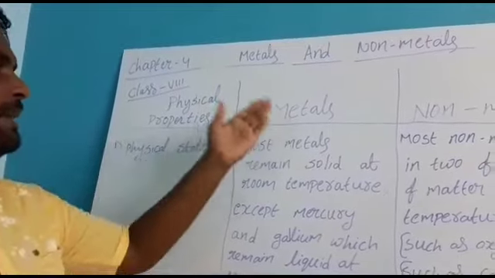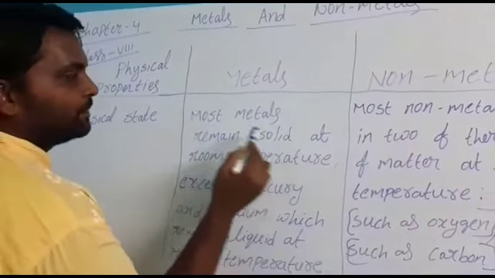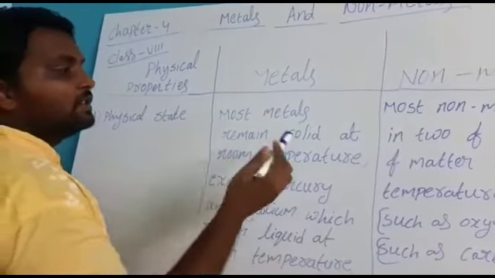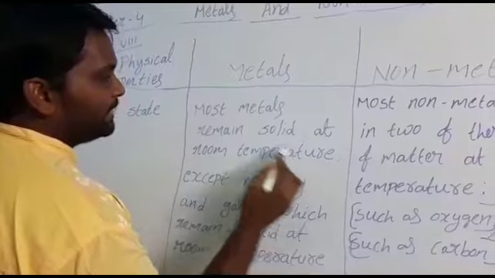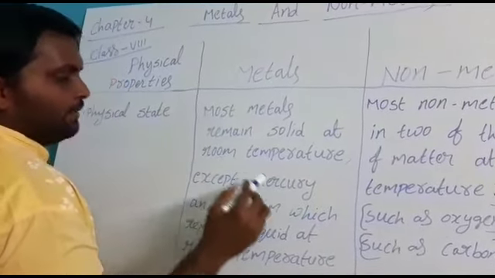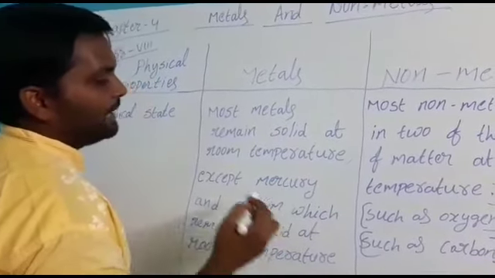Most metals remain solid. That means maximum metals are solid at room temperature, except mercury and gallium, which remain liquid at room temperature.